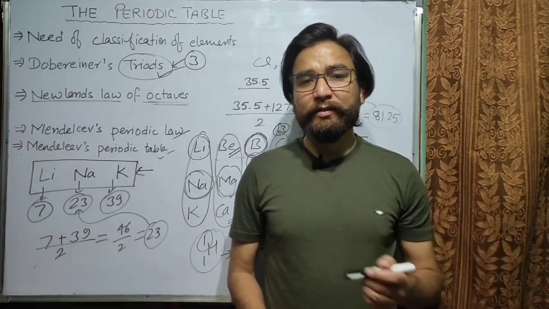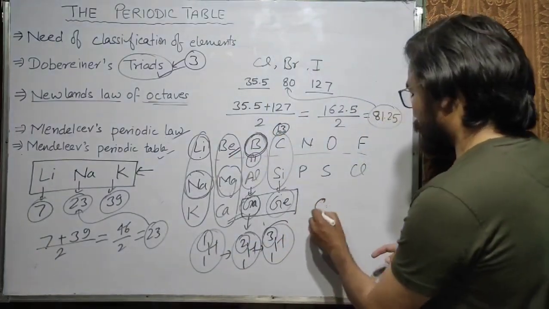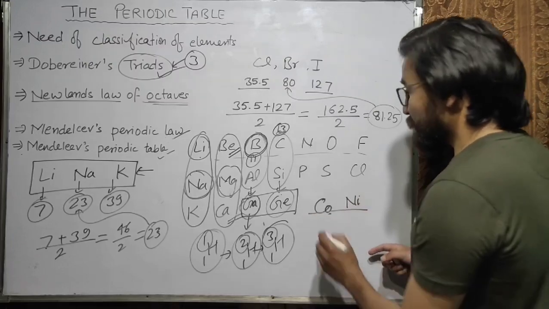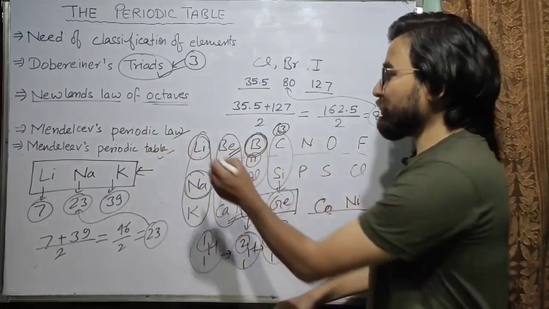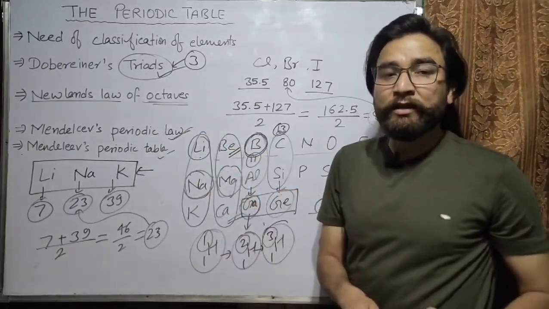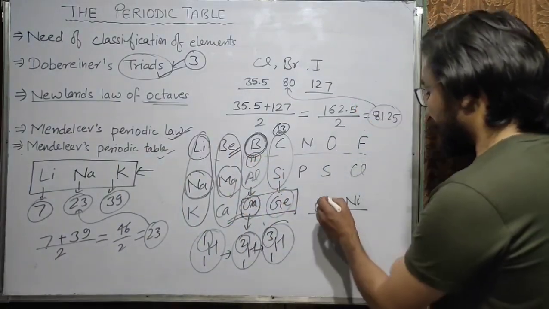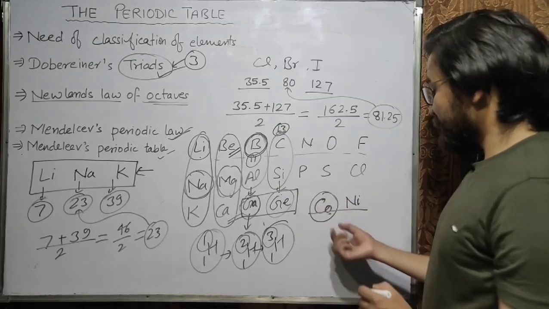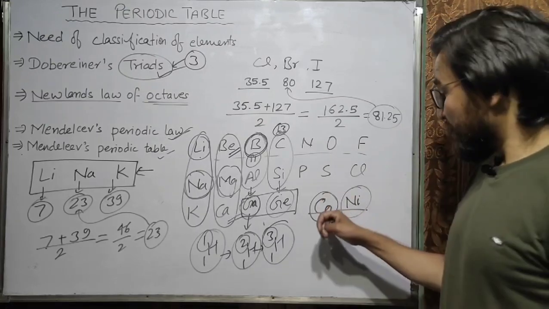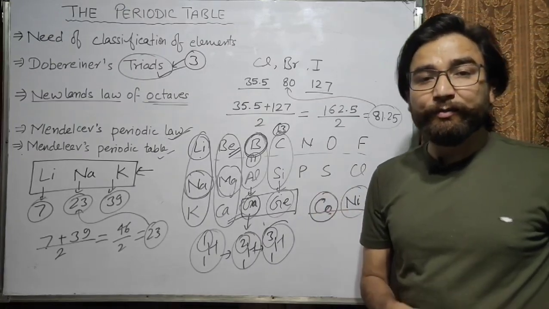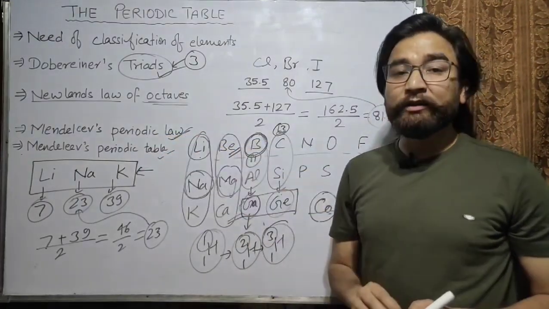The next drawback is anomalous pairs of elements, for example cobalt and nickel. In Mendeleev's periodic table, the elements were arranged according to Mendeleev's periodic law. That means the elements were arranged in increasing order of atomic masses. But the atomic mass of cobalt was found to be more than the atomic mass of nickel. But even after that, cobalt was placed before nickel in the periodic table. So these 2 elements were not following Mendeleev's periodic law.